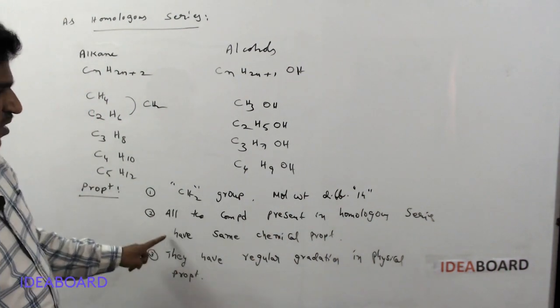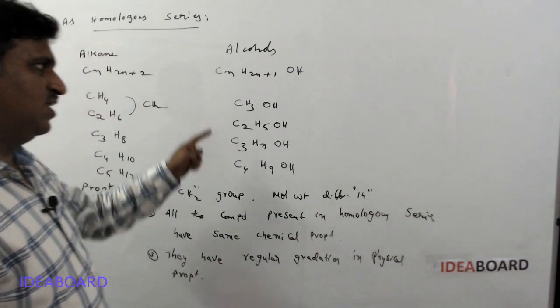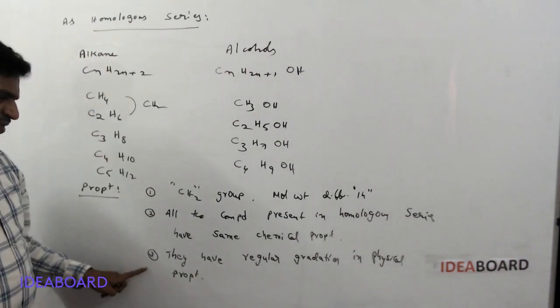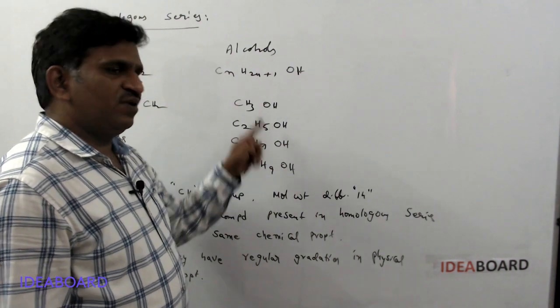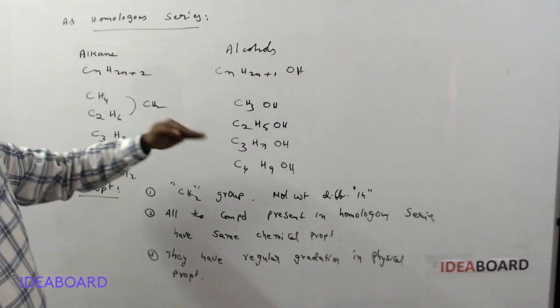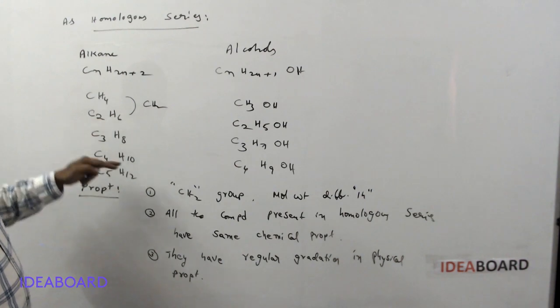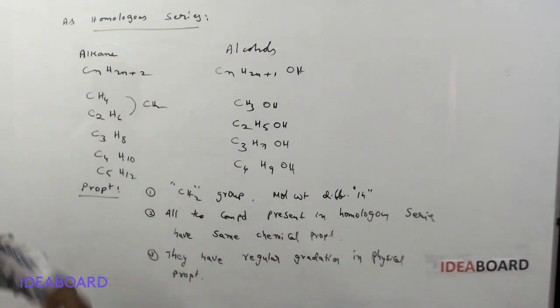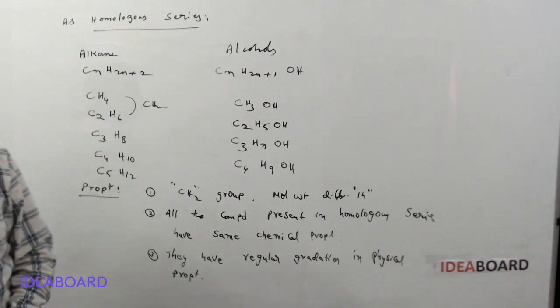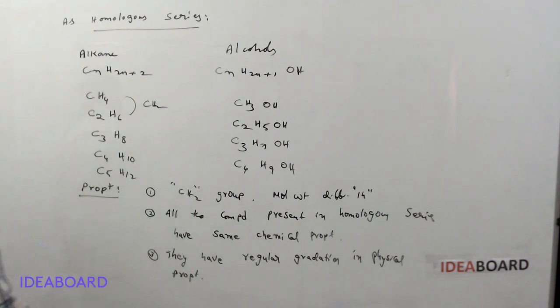So there is a similarity in chemical properties because they have the same functional group. They have a regular gradation in physical properties because they differ in molecular weight. A gradual increase in the molecular weight is observed, so they have a regular gradation in physical properties. That is about homologous series. It is another type of classification.